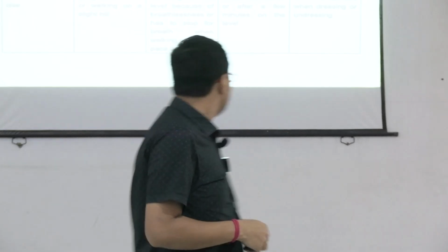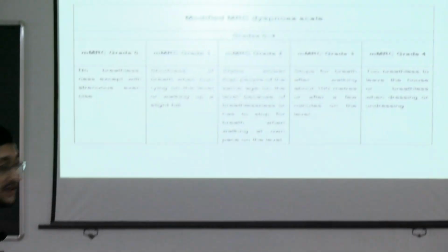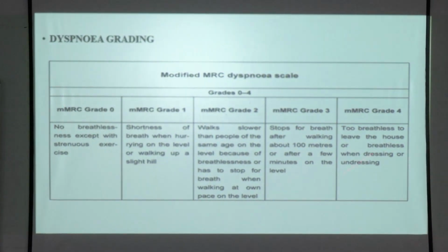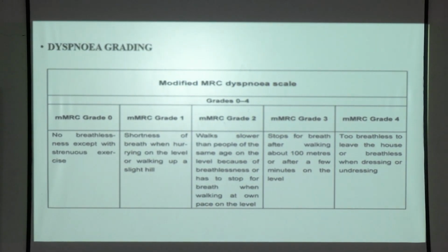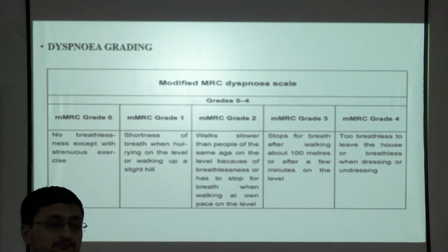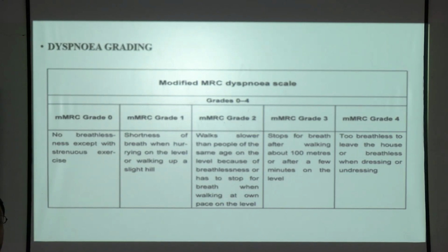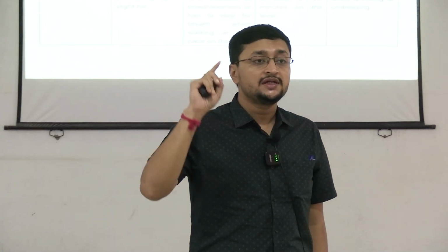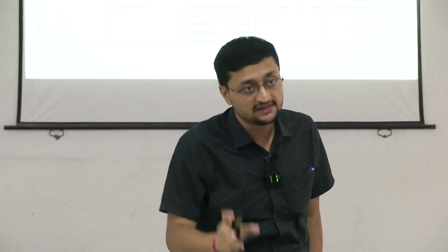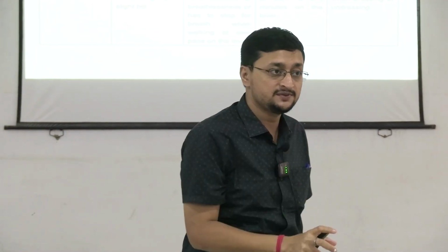MMRC grading, dyspnea grading, 0 to 4. That means 0 means no breathlessness and 4 means the patient is too short of breath that he cannot leave his house or cannot do his regular activity. He cannot dress or undress even. That much shortness of breath he is having. So this is grade 4. So keep in mind the MMRC grading of severity, FEV1 grading of severity.